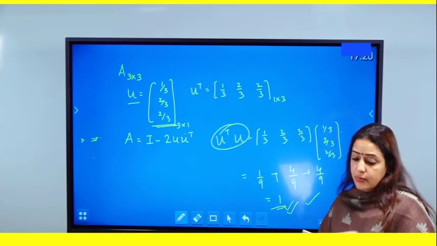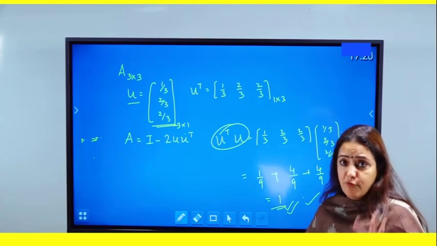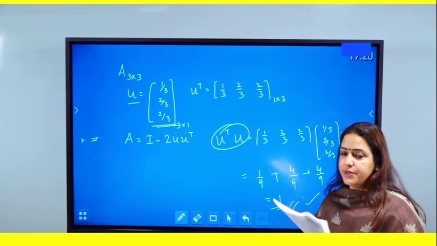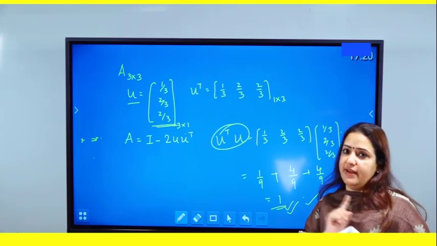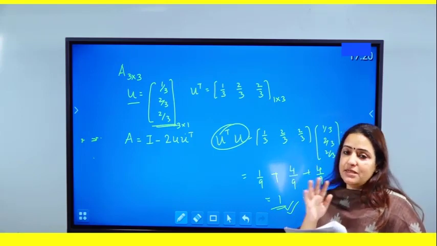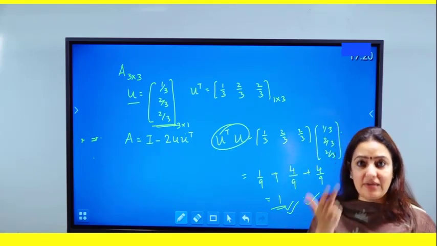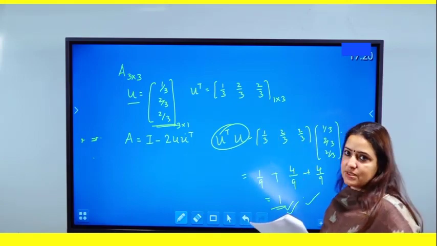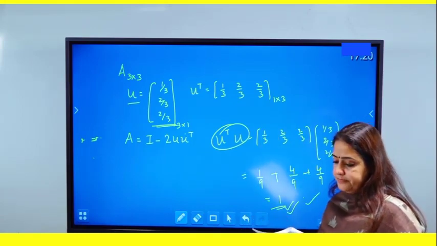So this was a 20 marker and 4 parts. All the parts are very simple to do, provided you know all the basic definitions of symmetric, orthogonal, trace, unit column matrix in particular. Okay.